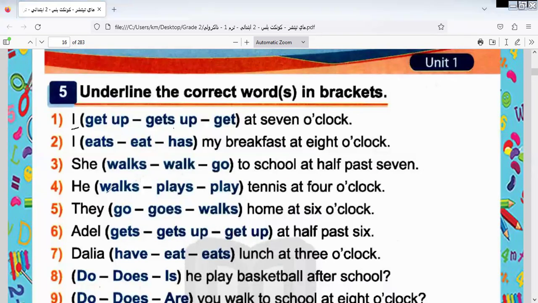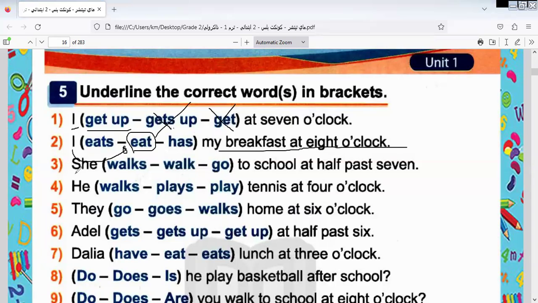Here we have I. So what will the answer be? It will be gets. Wrong. I'm saying this, Miss Iman is wrong. Here it is I get. The expression is not get, the expression is get up. So the answer will be I get up at 7 o'clock. Here we have I eat my breakfast at 8 o'clock. So the answer will be eat. Why? Because here I doesn't take s.